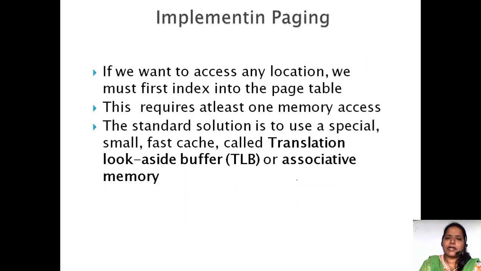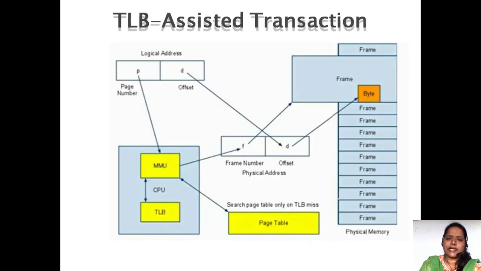Fine. So implementing the page table. How are we going to implement the page table? As I have said, the CPU is going to generate the logical address. This logical address is divided into two. The first one is the page number, the second one is the page offset. By taking this page number, it will contact the memory management unit. The memory management unit is going to contact the TLB. TLB is nothing but translation lookaside buffer.